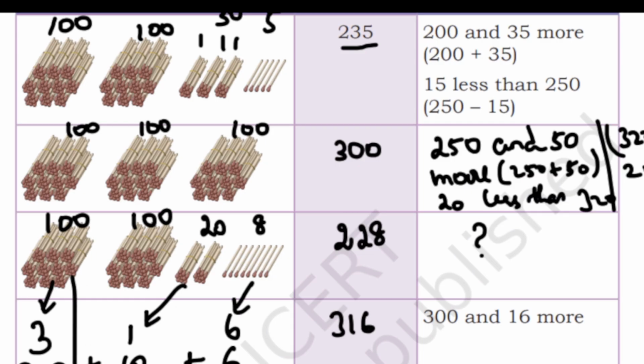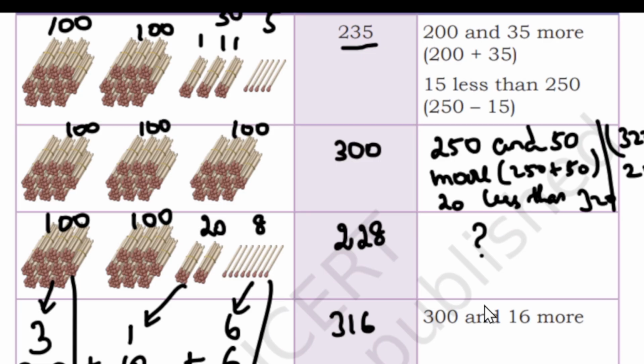So 109 is very easy. You're going to draw one big bundle, that is 100, and 9 loose sticks. This one is 9. So 100 plus 9 is 109. Okay, you can write 100 and 9 more.